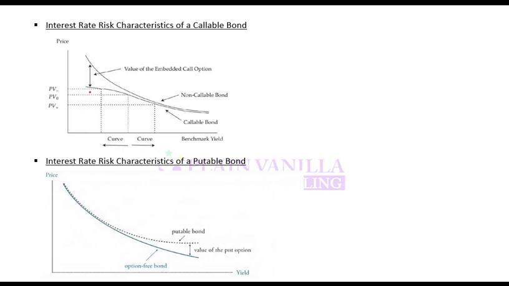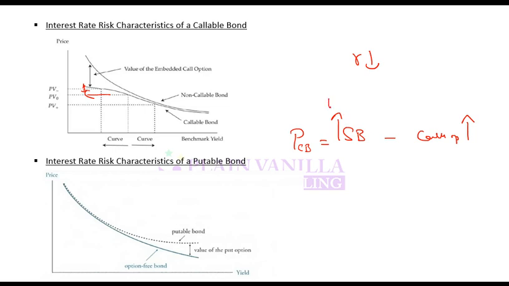So in this case, a change in interest rate will have a very small change in price. Generally, if interest rate goes down, price increases. So you have a callable bond, which has a straight bond and a call option value. If interest rate goes down, price will increase. But if interest rate goes down, call option value will also increase.